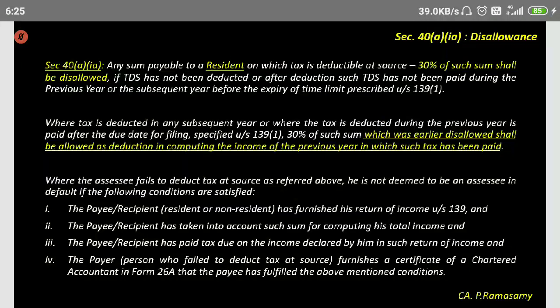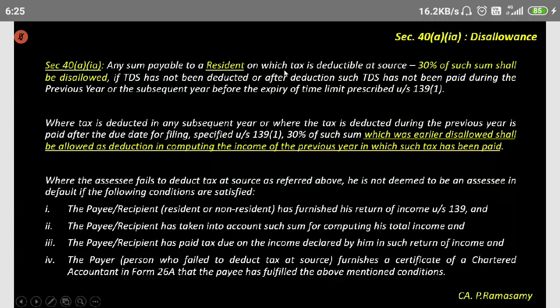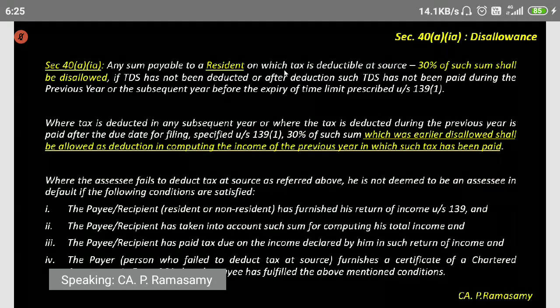This I think I explained the other day. Just read through this slide. Here we say if the TDS is not remitted before the due date for filing return, the entire 100% of expenditure we don't say is disallowed. We say only 30% of such sum will be disallowed.